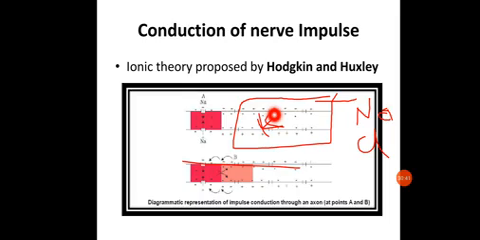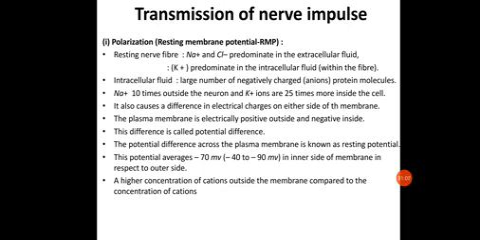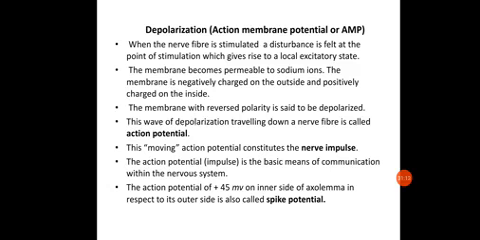This reversing of the membrane charges is called depolarization, which leads to generation of the action potential, which may go up to plus 30 millivolt and sometimes plus 45 millivolt, which is called spike potential. This action potential is responsible for generation of impulse. Now this action potential will move downwards the axon, and this movement of the action potential downwards the axon is called nerve impulse, and this nerve impulse is responsible for the means of communication in the nervous system.